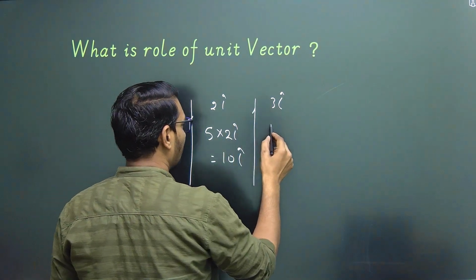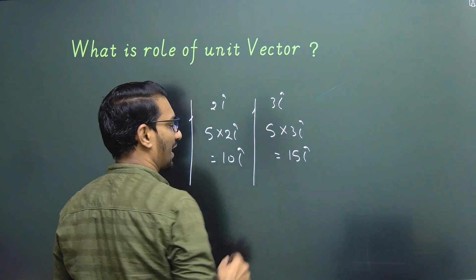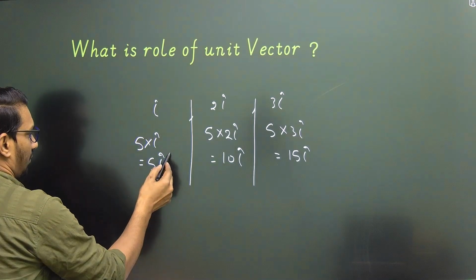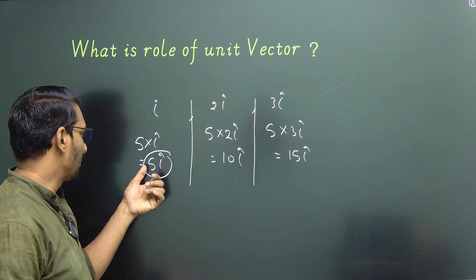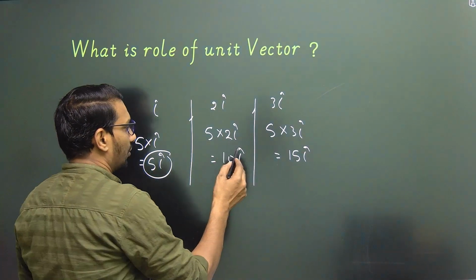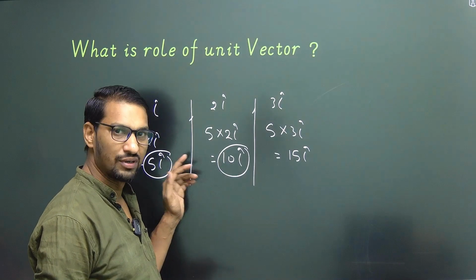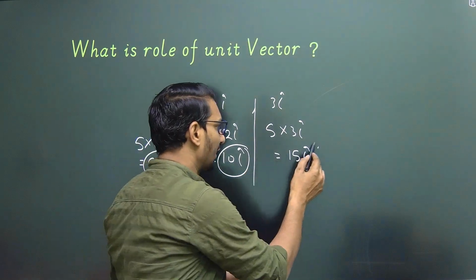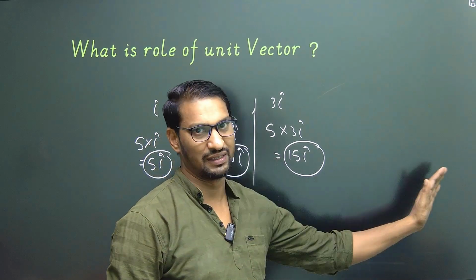If we multiply 5 with 3 I cap, then we get 15 I cap. 5 I cap is a vector along the x-axis having magnitude 5. 10 I is a vector along the x-axis having magnitude 10. 15 I is a vector along the x-axis having magnitude 15.